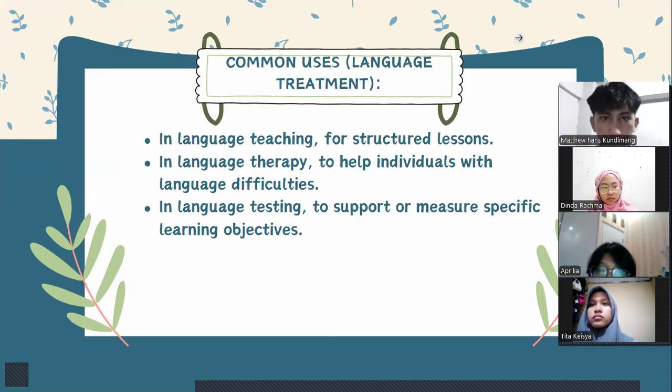Next is about common uses of language treatment. First is in language teaching, for structured lessons. In therapy, to help individuals with language difficulties. And in language testing, to support or measure specific learning objectives.